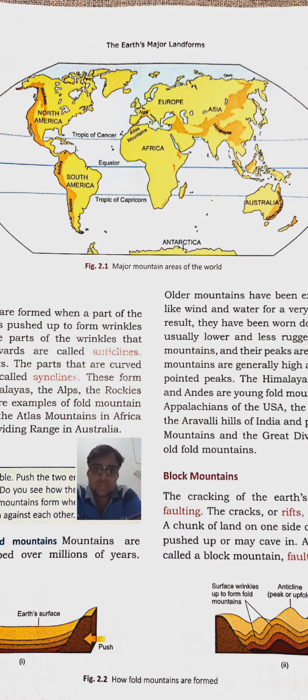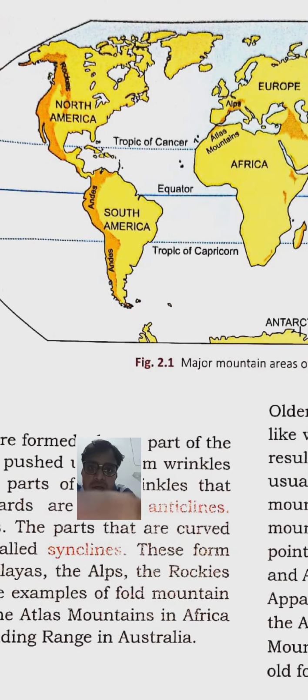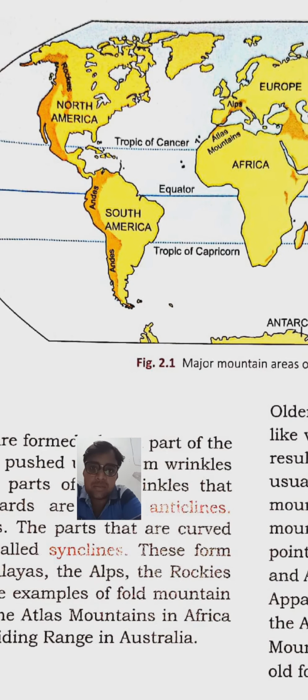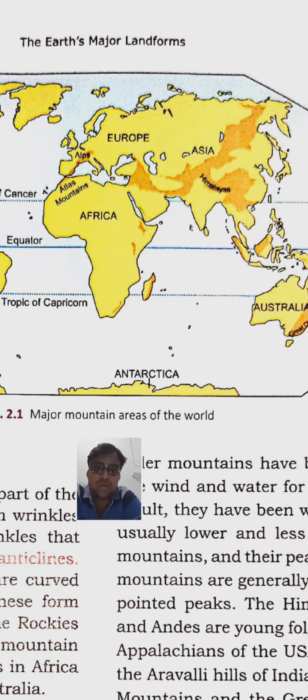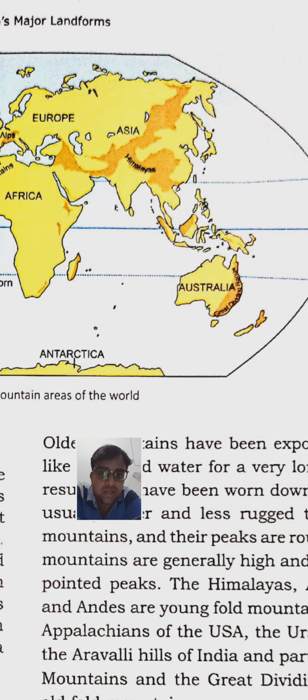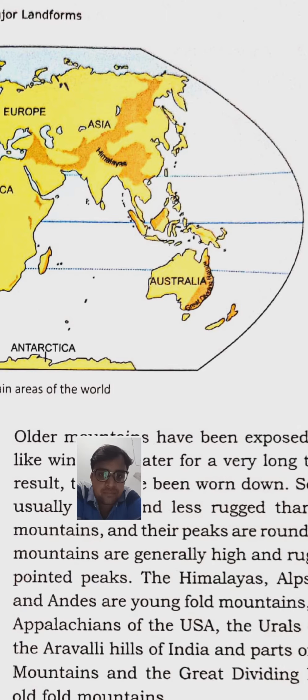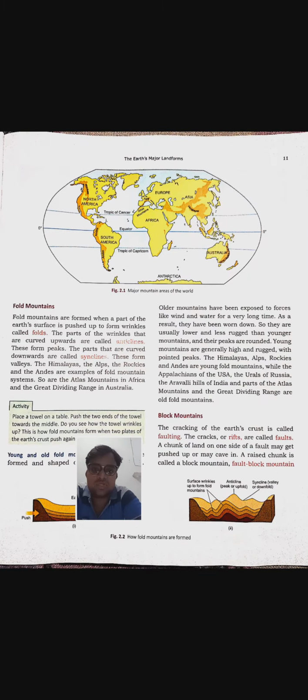You can see in this world map the major mountain areas of the world. North America is shown in dark yellow, and the mountain ranges are shown here. The Rockies are in North America. Then the Andes range is in South America. In Africa, the Atlas Mountains. In Europe, the Alps. In Asia, the Himalayan region. In Australia, the Great Dividing Range. So these are the ranges as follows.